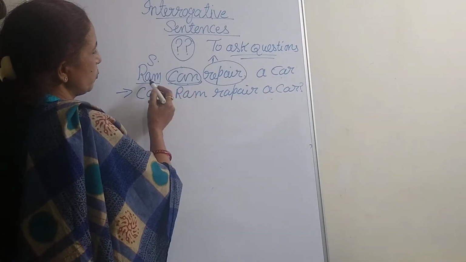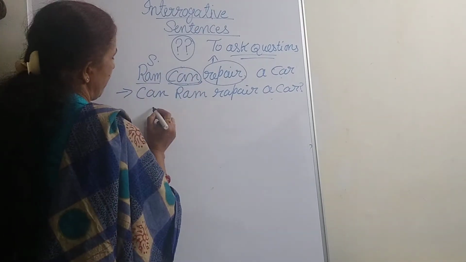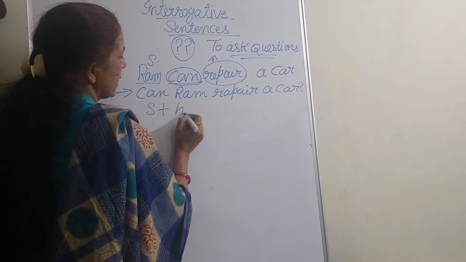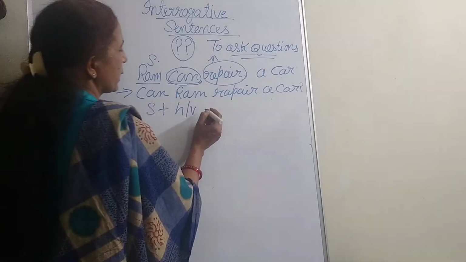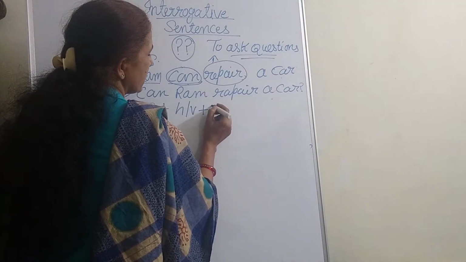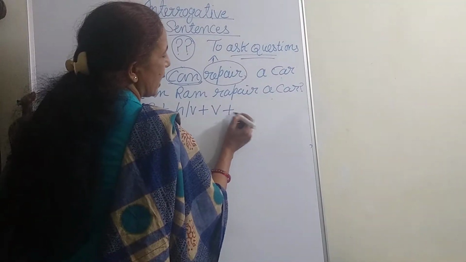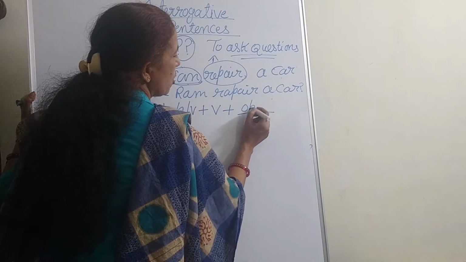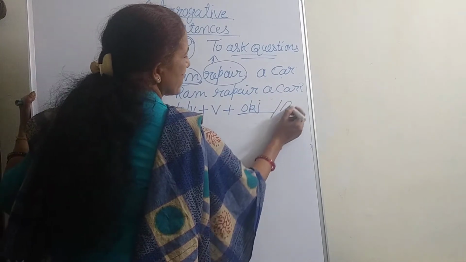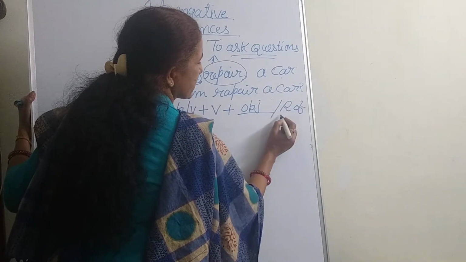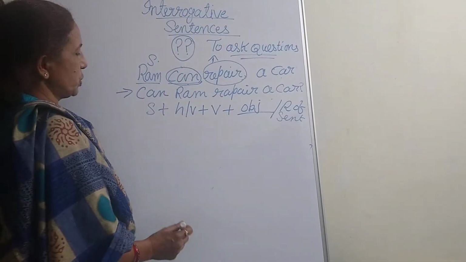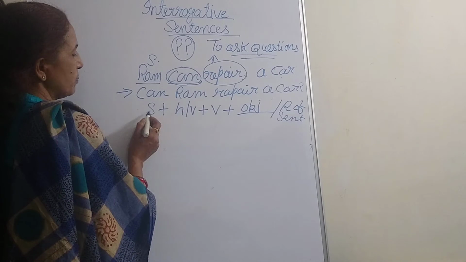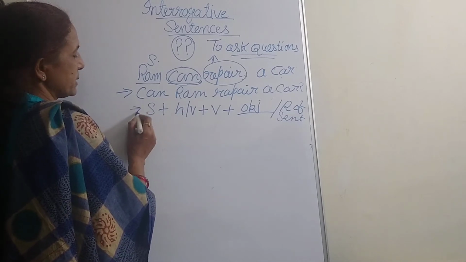So the structure would be subject plus the helping verb. I am writing H for helping verb. Plus the verb, plus the object, or we can call it the rest of the sentence, to give completion. And this is for a simple sentence.